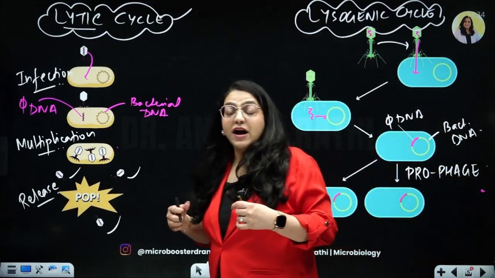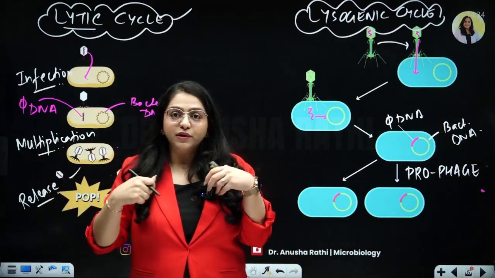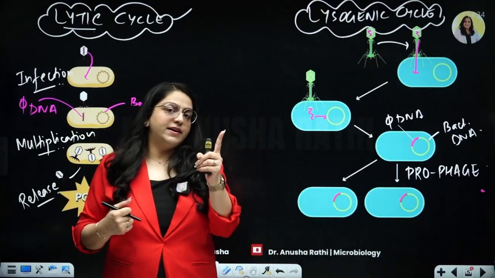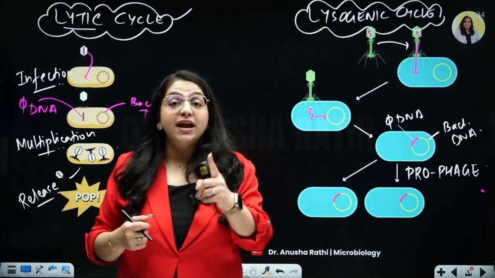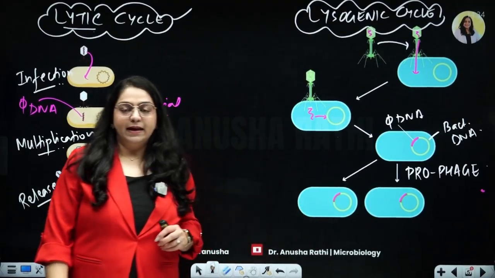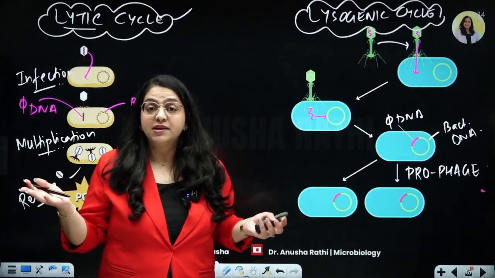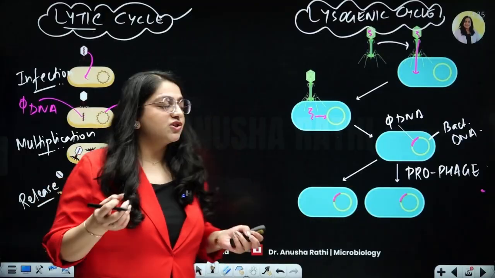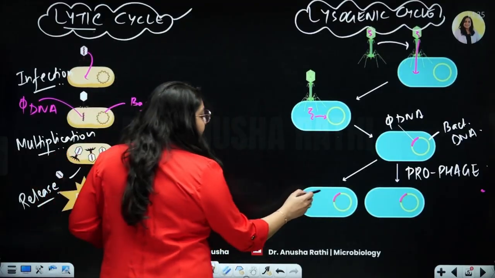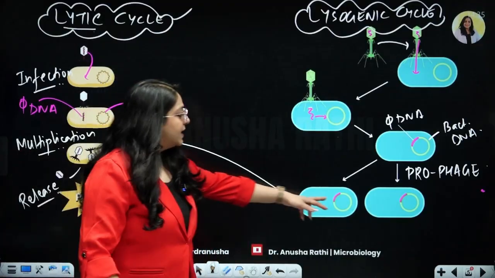And this prophage is like a ticking time bomb. You know, a time bomb doesn't burst suddenly. It waits for a time. And when the time is right, then it bursts. Similarly, here it is waiting for the right time. And when will the right time come? When there are unfavorable conditions. So whenever there are unfavorable conditions, suddenly this phage will enter into the lytic cycle,